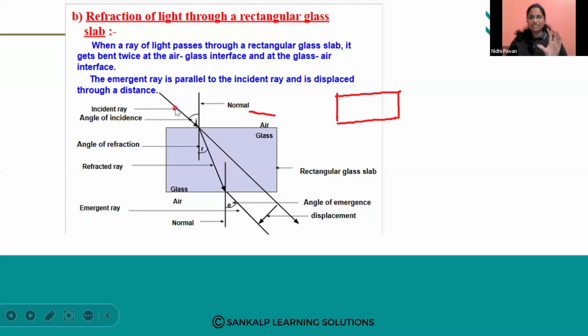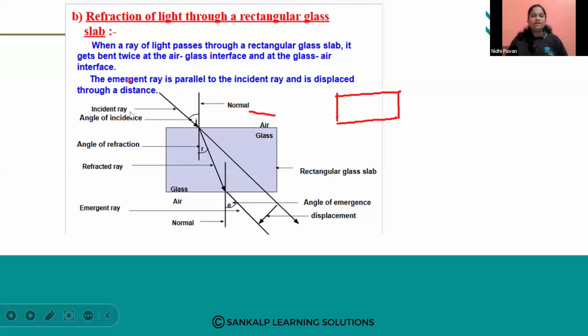The ray of light comes from the air, enters the glass slab and then goes again to the air. So here we have the air-glass interface and here the glass-air interface. So two times refraction occurs.